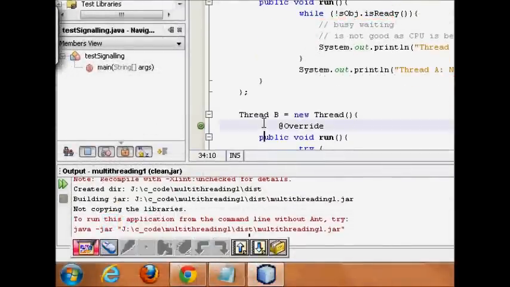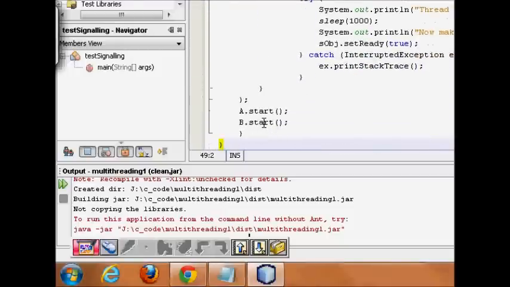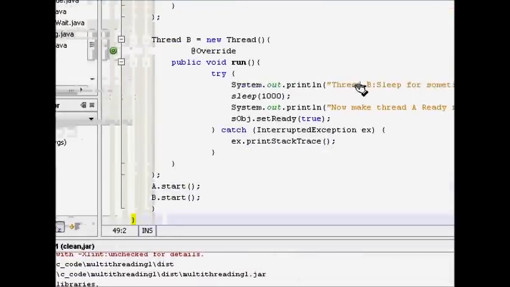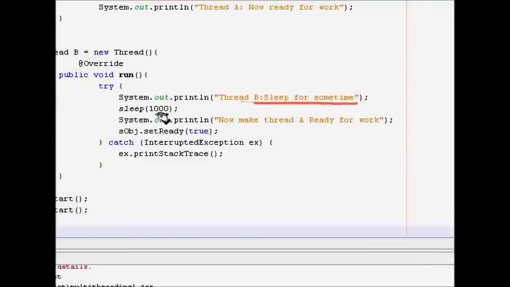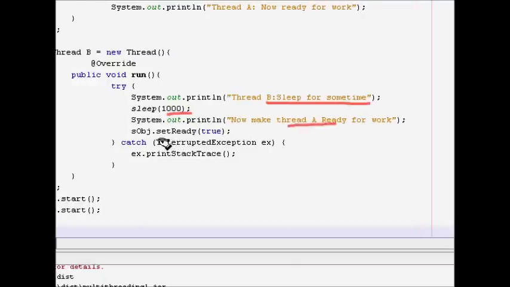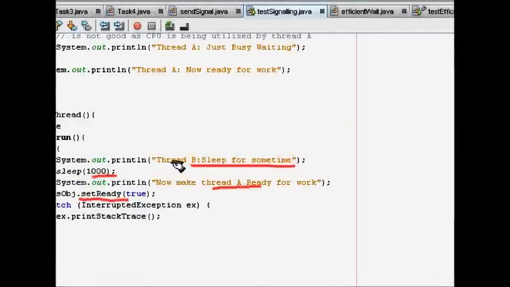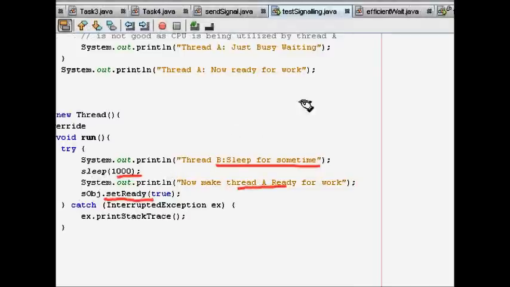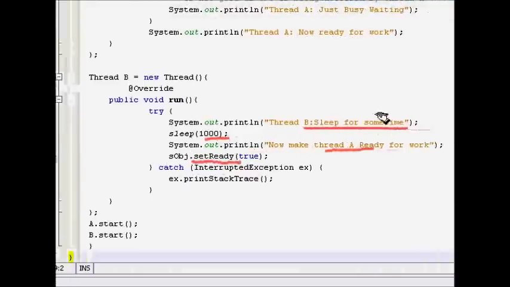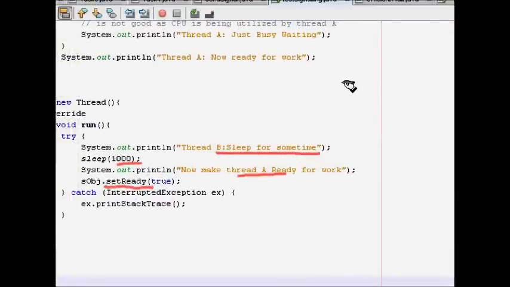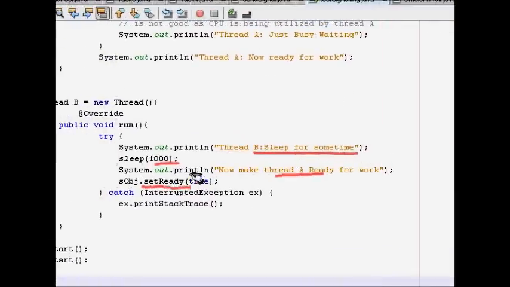Now let's see what thread B does. When this thread starts to run, it first sleeps for some time, for 1 second or 100 milliseconds. Then it is time for thread A to be made ready, so it sets the object to ready. It makes that boolean true, the shared variable that thread A was checking in the while loop. After some time in busy waiting, thread A will find that the shared object has become true, and it will be done.